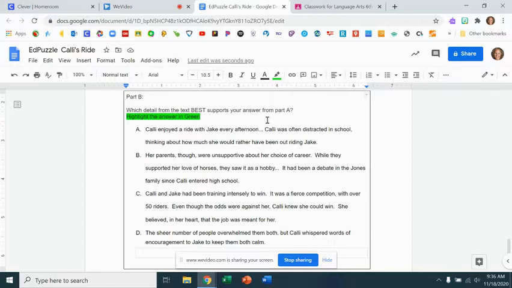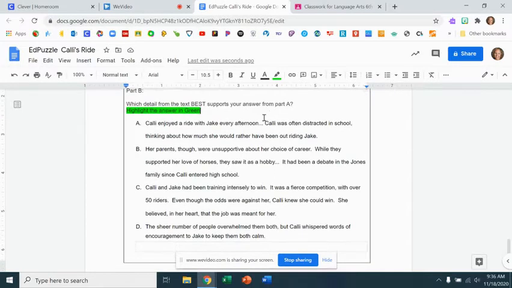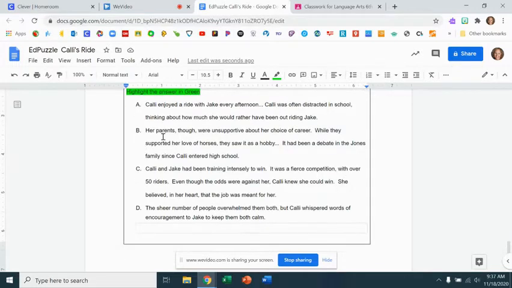Now we haven't read it yet, but by reading this, it will give me an idea of what the story is about. So what detail from the text best supports my answer from part A? A, Callie enjoyed a ride with Jake every afternoon. Callie was often distracted in school, thinking about how much she would rather have been out riding Jake. B, her parents, though, were unsupportive about her choice of career. While they supported her love of horses, they saw it as a hobby. It had been a debate in the Jones family since Callie entered high school.